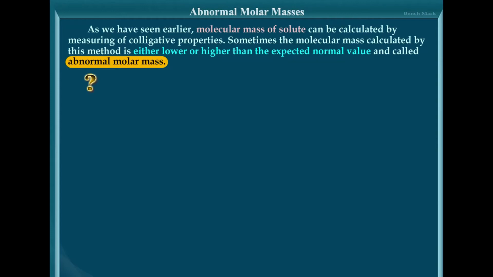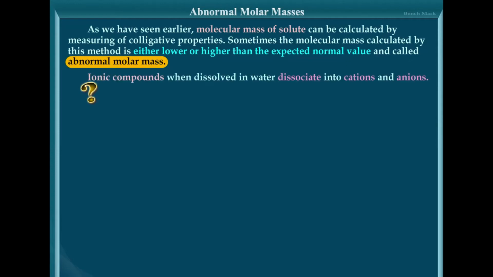As we have seen earlier, repeating it once again, molar mass of the solute can be calculated by measuring colligative properties. Sometimes the molecular mass calculated by this method is either lower or higher than the expected normal value, and hence it is called the abnormal molar mass. Why? Because it can undergo association or dissociation in solution. So when there is no association or dissociation, the value will be the same, but when there is association or dissociation, the values will change.